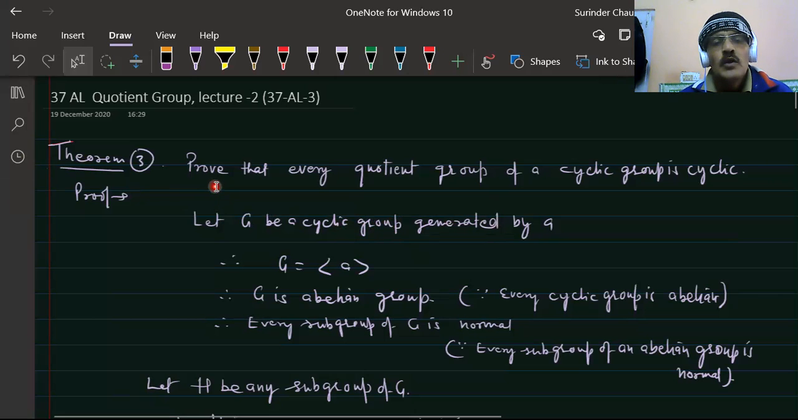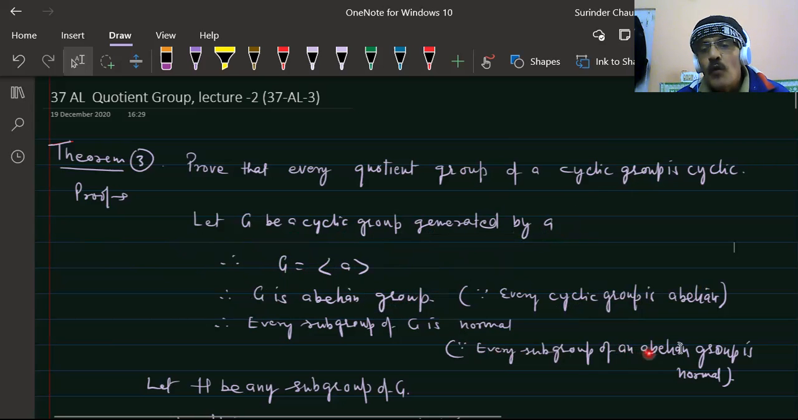Let's prove the theorem: every quotient group of a cyclic group is cyclic. Proof: Let G be a cyclic group generated by a, so G is equal to the group generated by a. We also know that every cyclic group is abelian. Therefore, G is an abelian group.